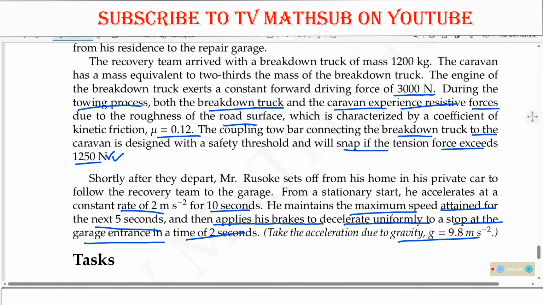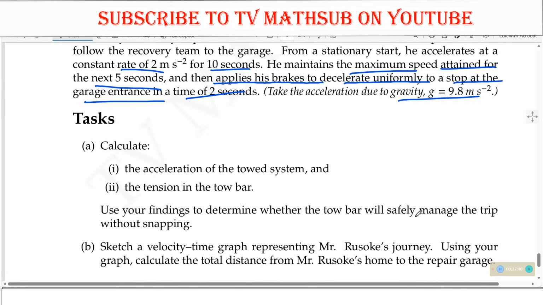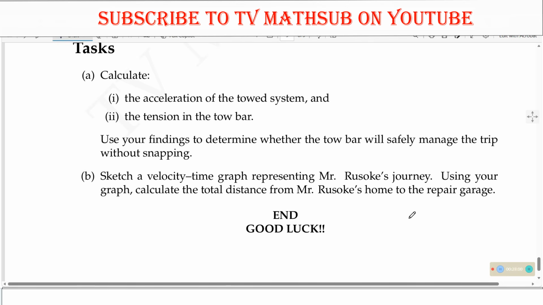You need to take the acceleration due to gravity as 9.8 meters per second squared. So our task is part A, to calculate part 1, the acceleration of the towed system and the tension in the tow bar. We need to use the findings to determine whether the tow bar will safely manage the trip without snapping. And part B, we need to sketch a velocity-time graph representing Mr. Rusoke's journey. Using the graph, we need to calculate the total distance from Mr. Rusoke's home to the repair garage. So that is basically the information that we are given.